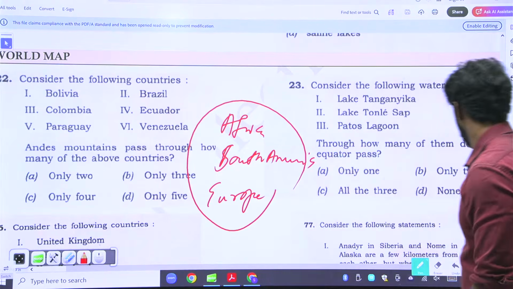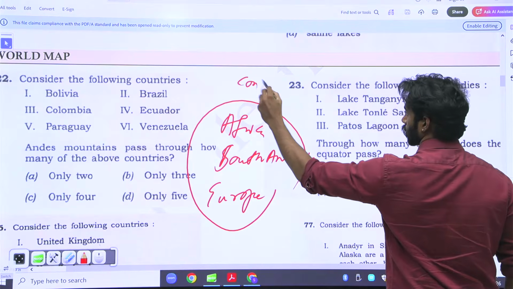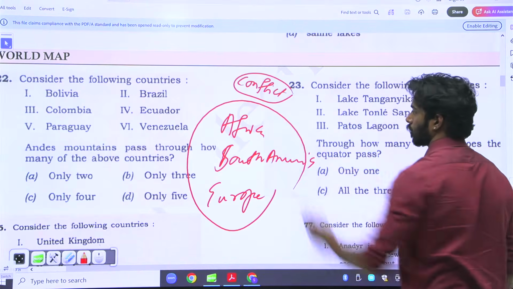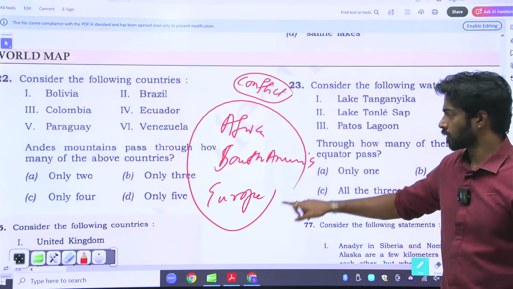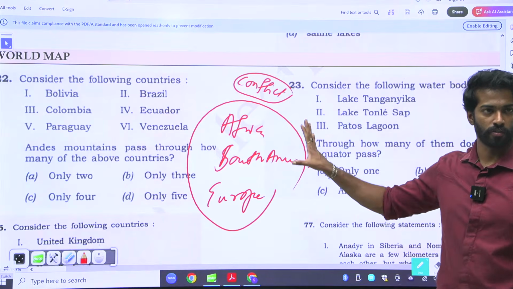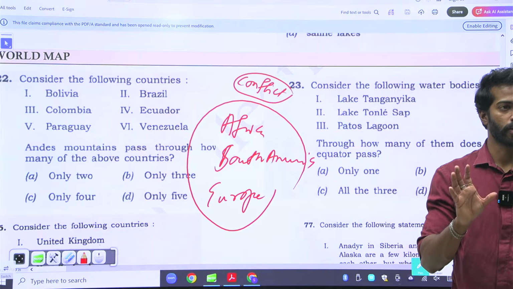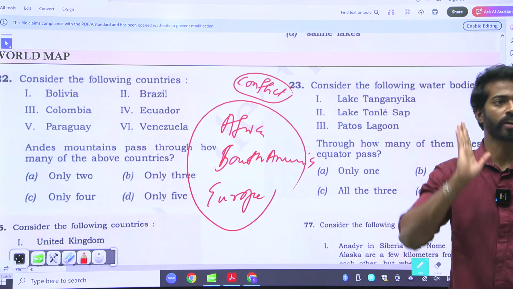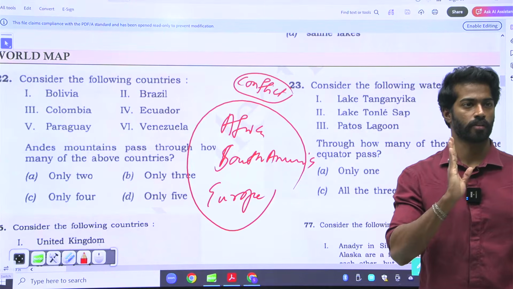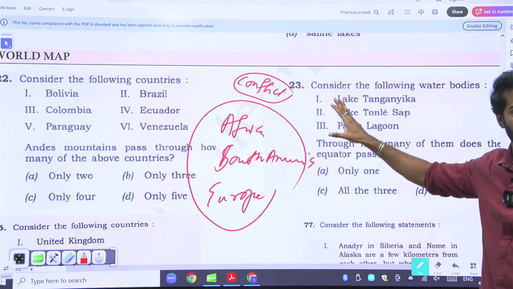Okay. And also look at conflict areas. Now you're looking at Africa, Europe and South America. Look at the conflict areas in these. Look at the complete map, but more focus should be on the conflict areas. If something is going on in Nigeria, look at Nigeria. If something is going on in Algeria, look at Algeria. That is how you need to look. Conflict and the complete map.